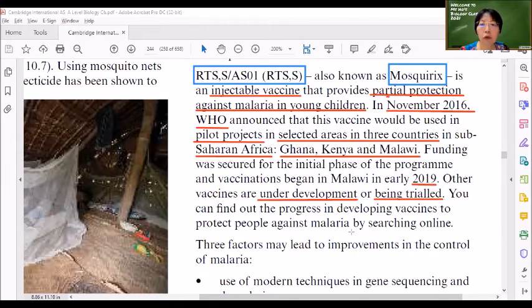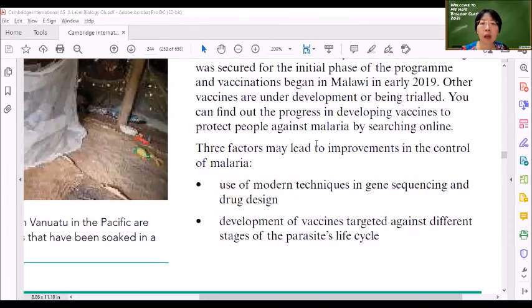You can find out the progress in developing vaccines to protect people against malaria by searching online. Because it's very new, we need to search online for the latest developments. Of course, there is always research and development, always trying to improve the way to prevent and control the disease. Okay, so what are the factors that may lead to improvement in the control of malaria?